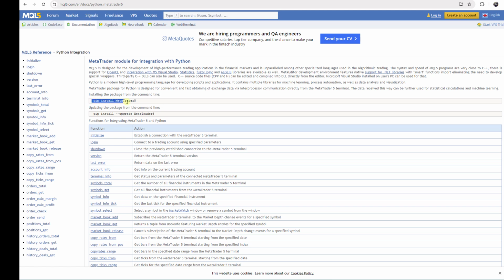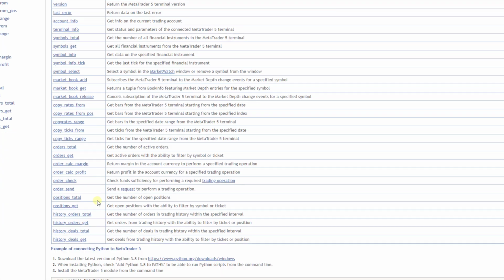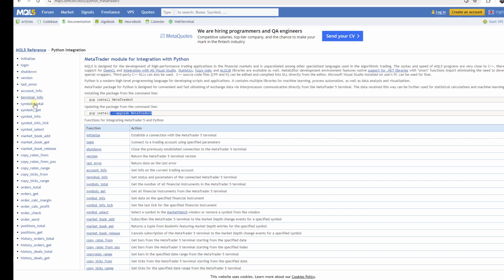And it tells us we should first of all install the MetaTrader5 library by using pip install MetaTrader5 and update it by pip install --upgrade MetaTrader5. And these are all the methods that are supported by the MetaTrader5 library. So okay, let's just copy it and paste it here.